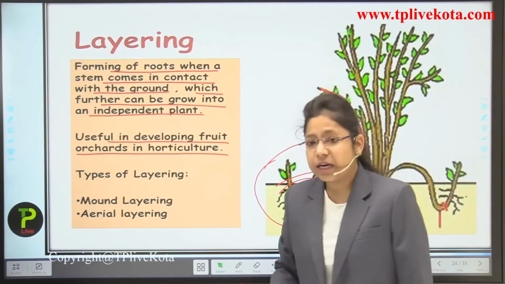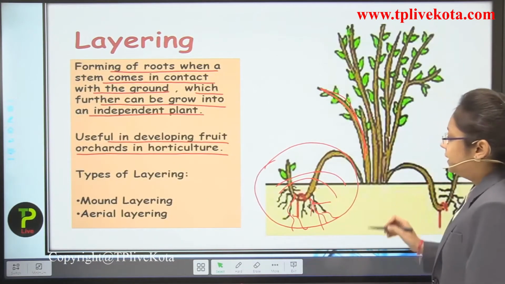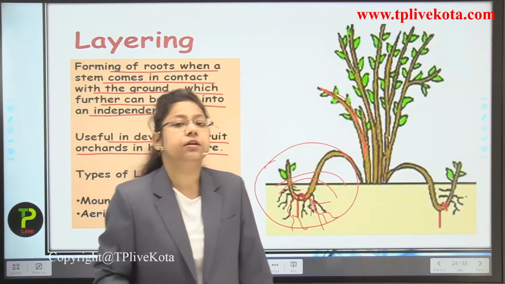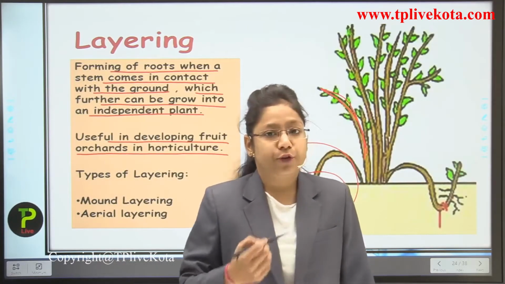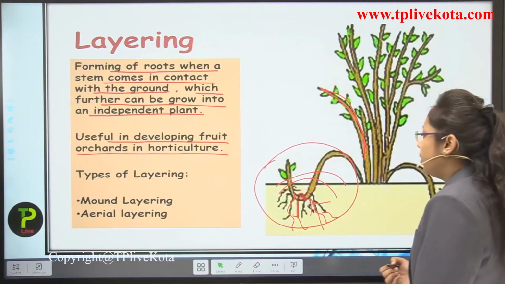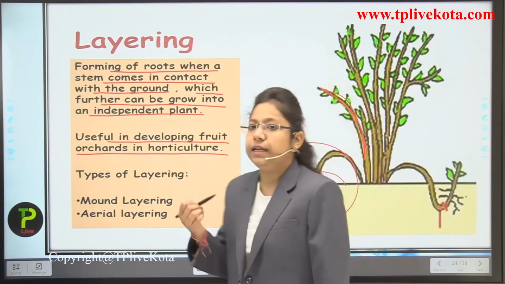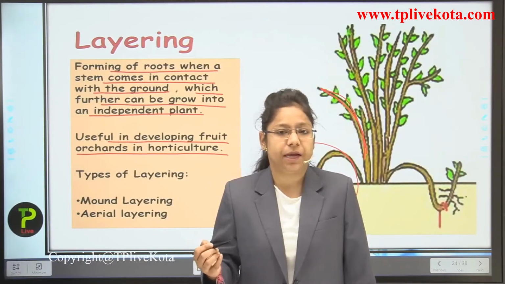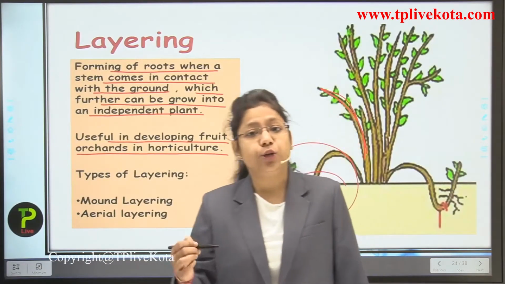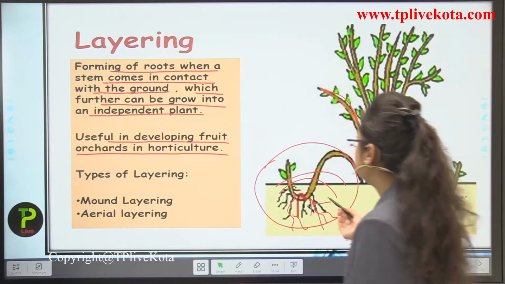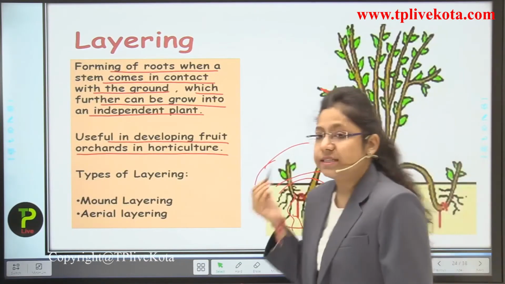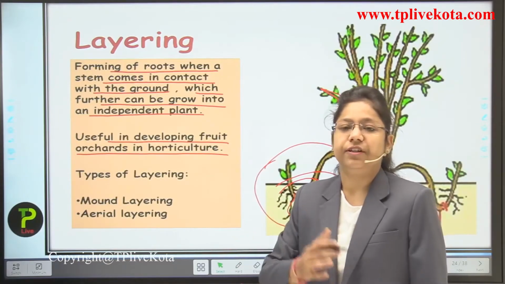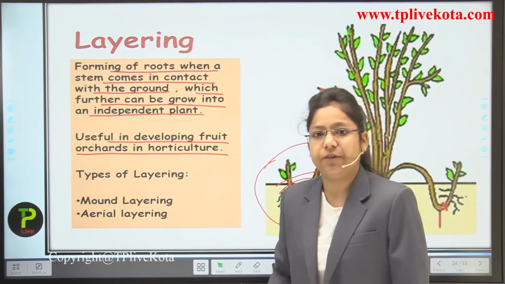It is useful in developing fruit orchards in horticulture. Now students, you can see here that in orchards, if we are performing horticulture, doing fruit production mainly, then we use layering as an artificial vegetative propagation method to propagate new plants. You can see here that a single stem or branch is dug in the soil, and after some time a new plant develops from it.